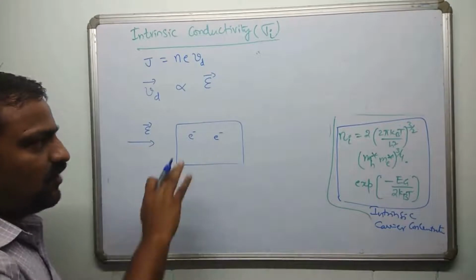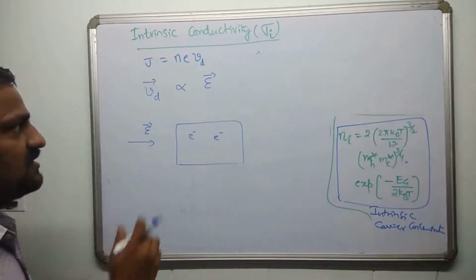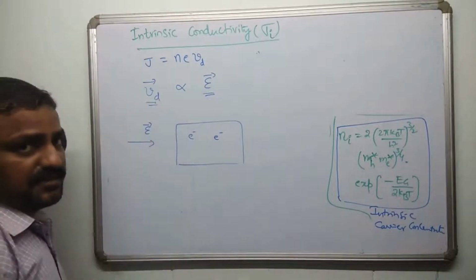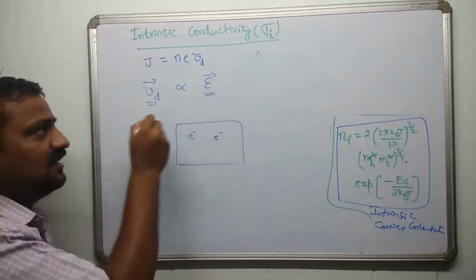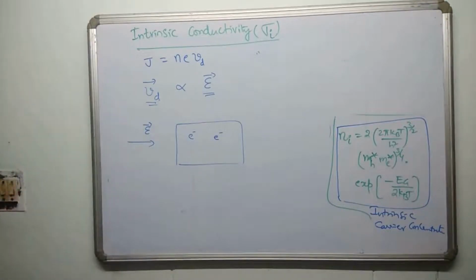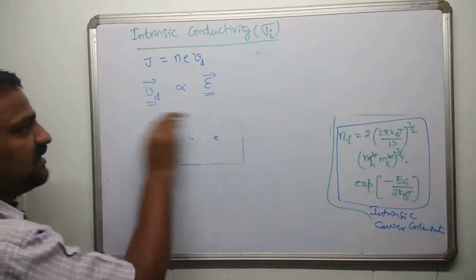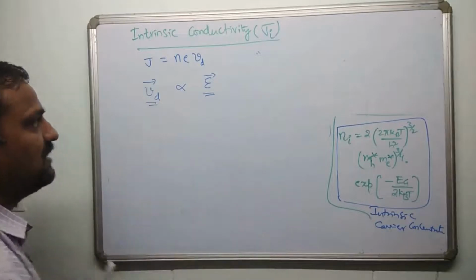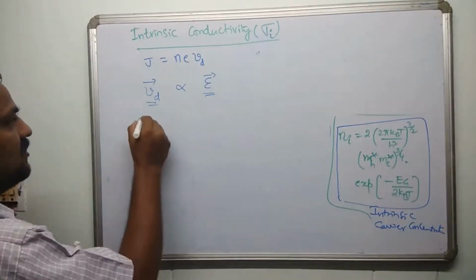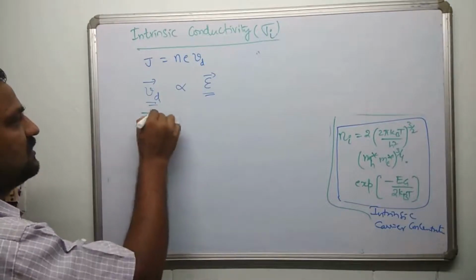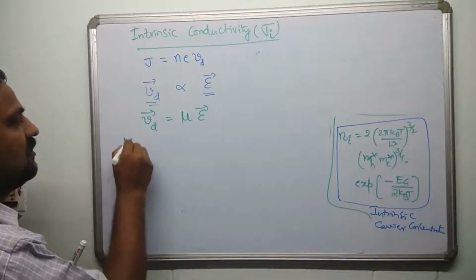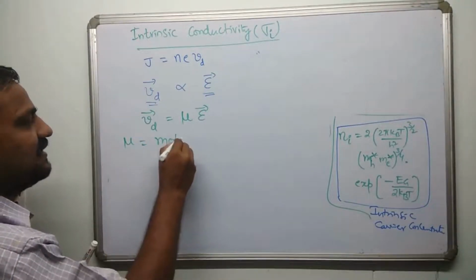Whatever the direction, the more the electric field, the more the drift speed; the lesser the field, the lesser the drift. So they are proportional to each other. If you remove the proportionality, that proportionality constant is what you call mobility. So this can be written as drift velocity Vd equal to mu times the electric field. Here mu is called the mobility of the carrier.